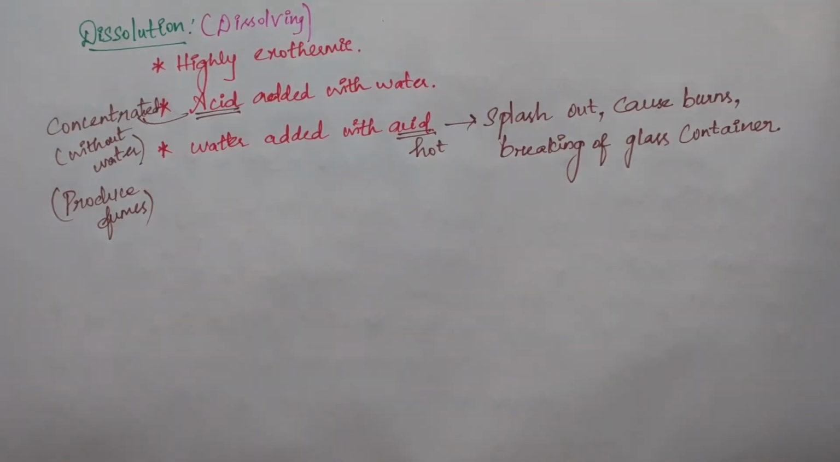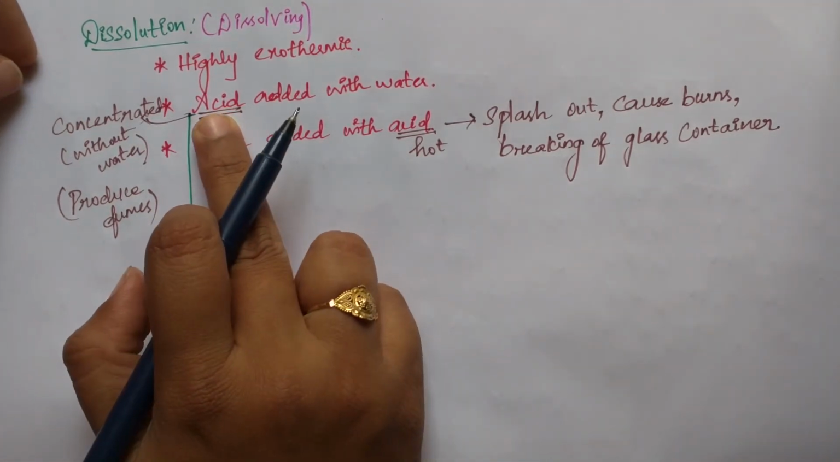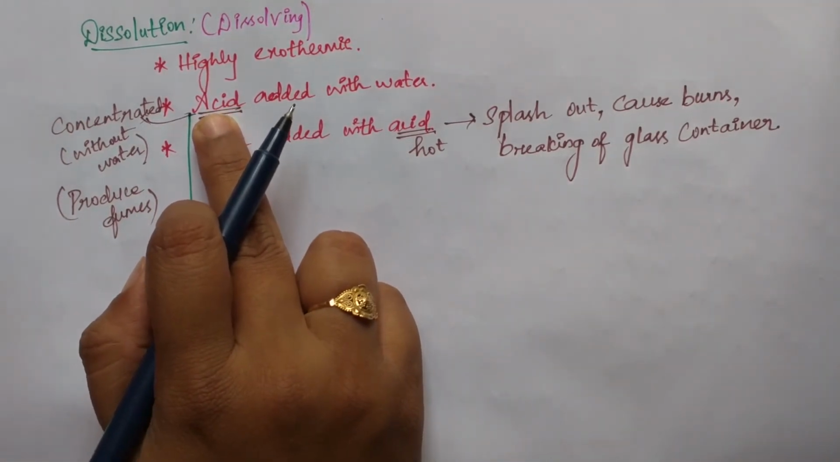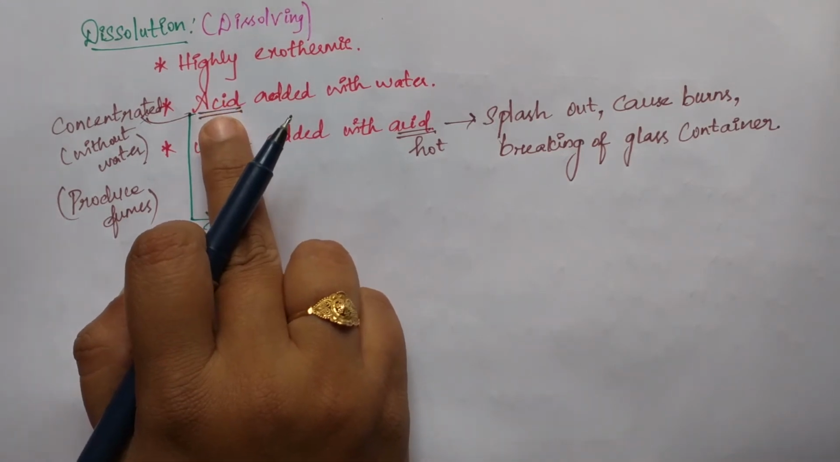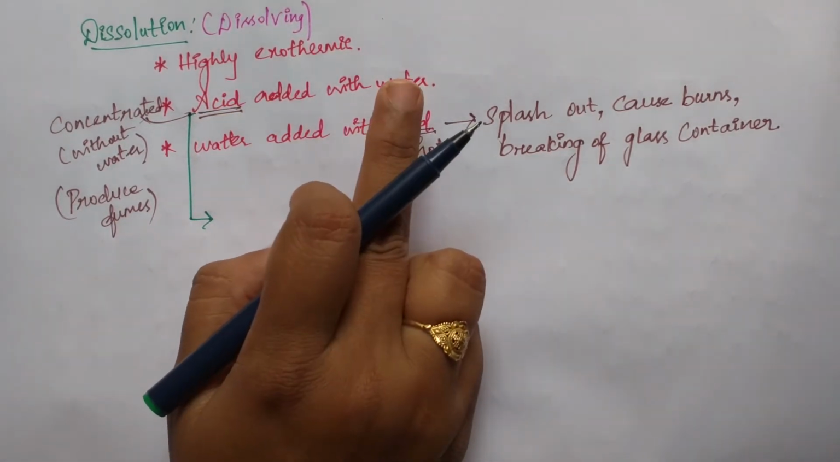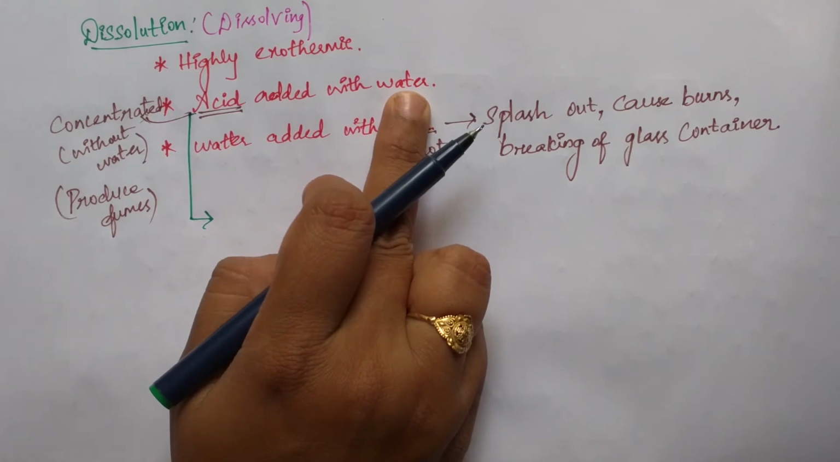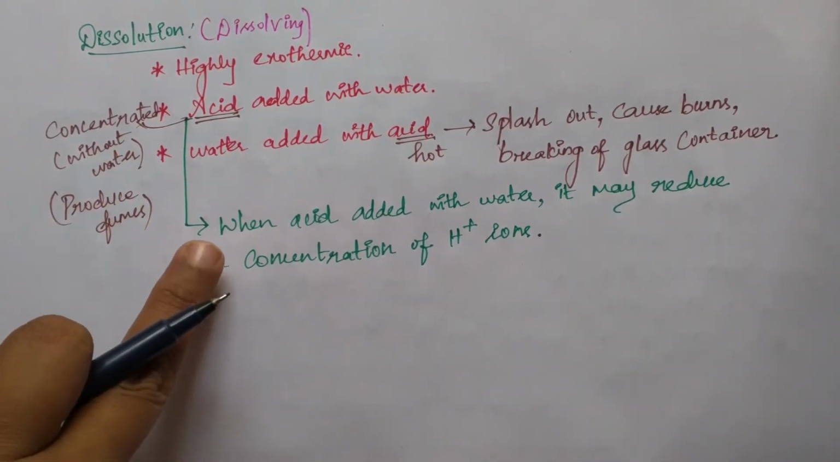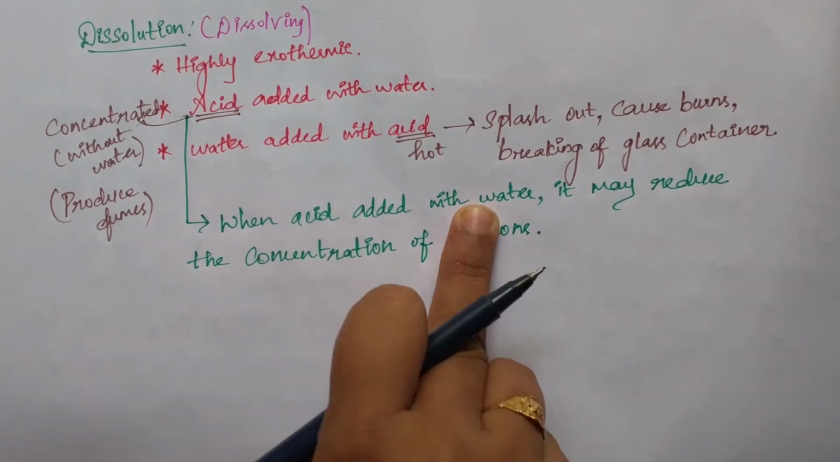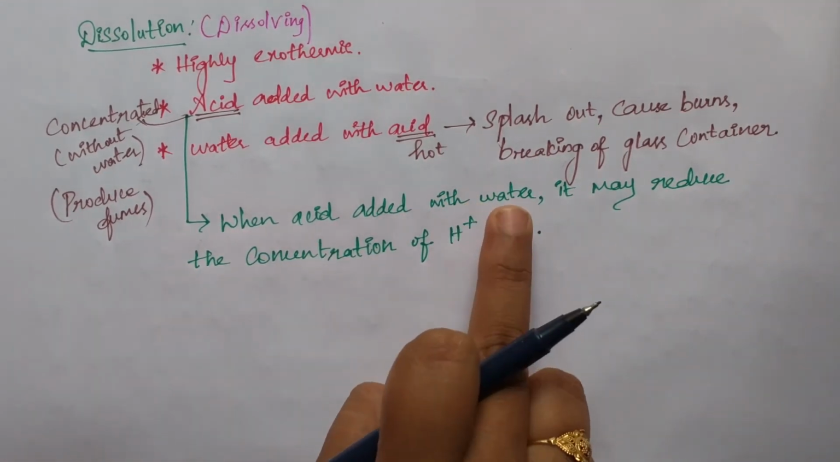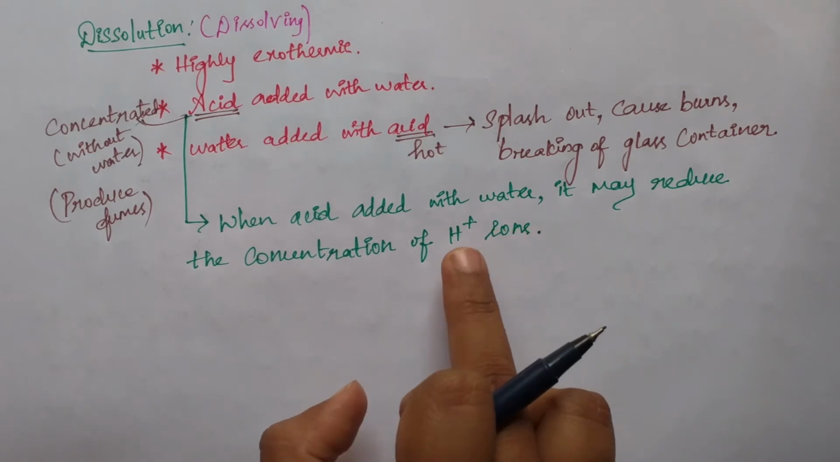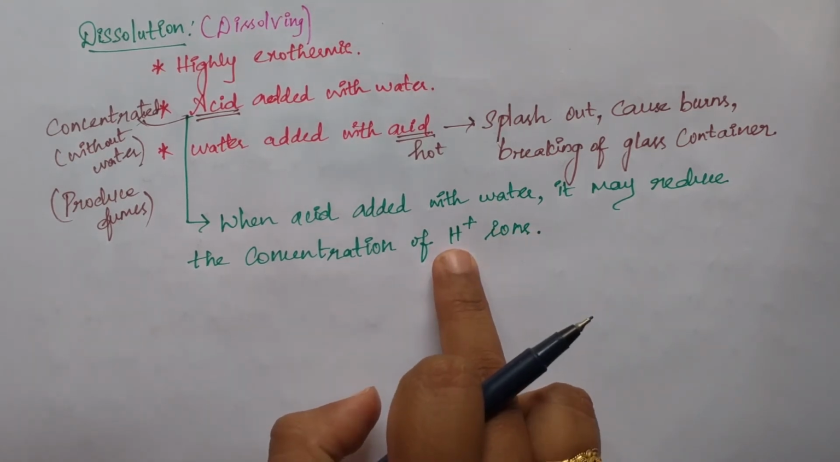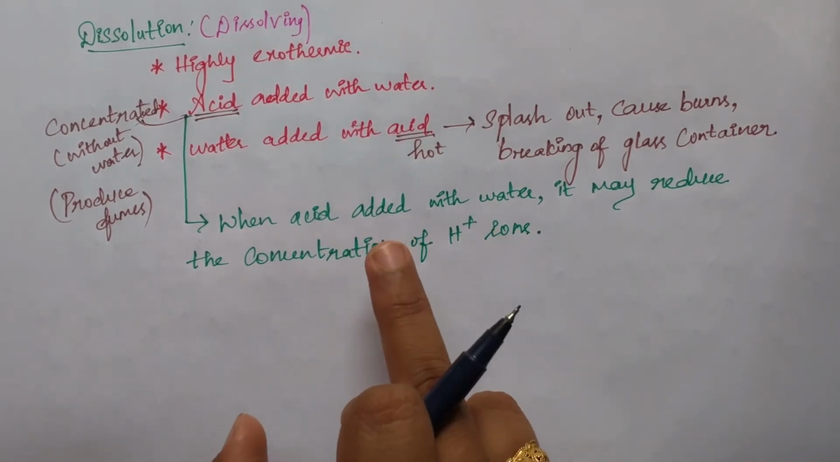Why is it recommended that acid should be added to water? Acid is concentrated, that means it has more H plus ions. In this condition, it is added to water. Now water can reduce the concentration of H plus ions. See here, when acid is added to water, the water is a coolant, right? So it is in a cool condition. So it reduces the H plus ions because most of the H plus ions dissolve in water, so the H plus ions in the acid become very less.